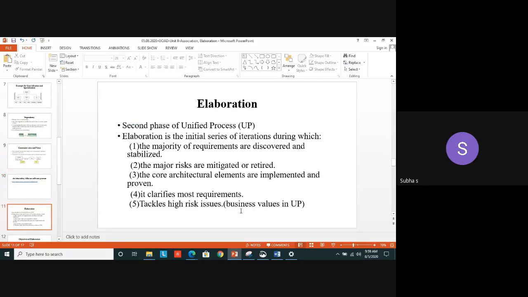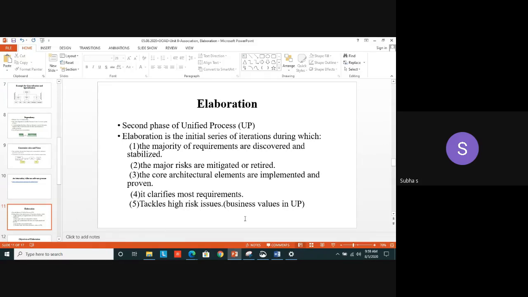We move on to the next topic in your second unit. The first topic, class diagram, we have seen. What are the elements in class diagram? Because in this syllabus, the portions are split here and there, especially in the second unit. Association is given at the later part, aggregation and composition are given at the second part of your second unit. But no need to go after seeing all these things. Once we see the class diagram, we can relate all the components and all the relationships related to class diagram. So I have finished all those things earlier. Okay. Now we move on to elaboration.